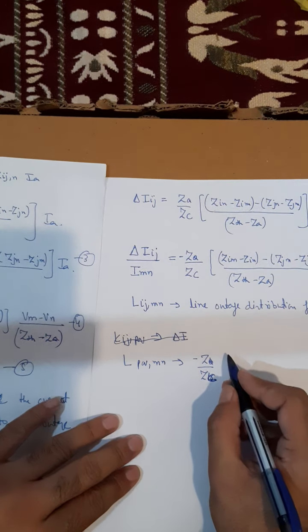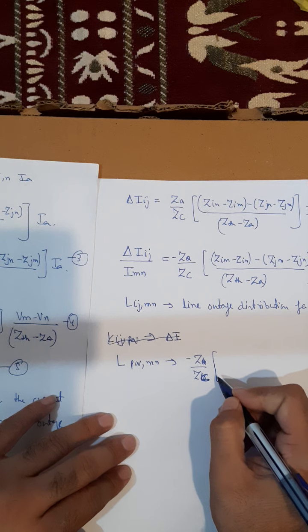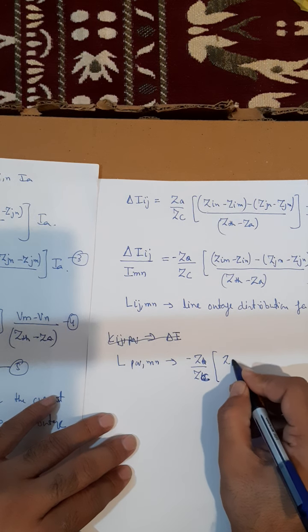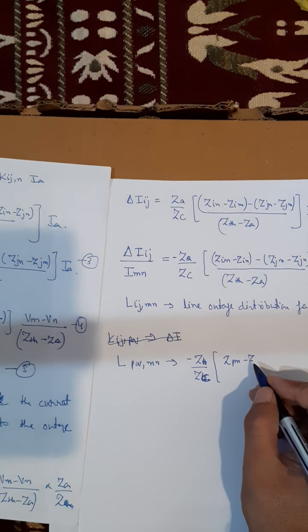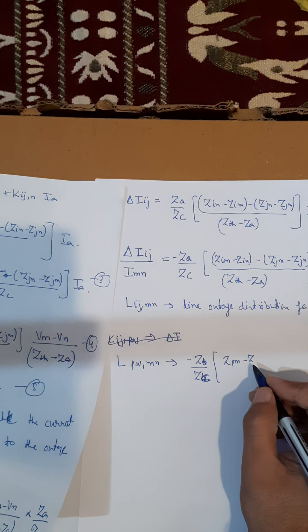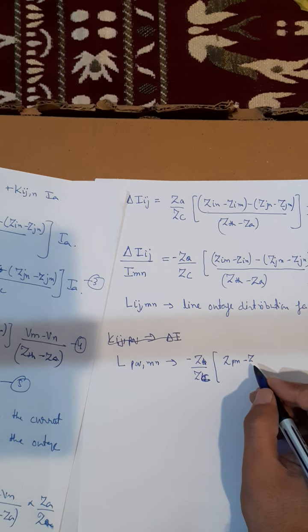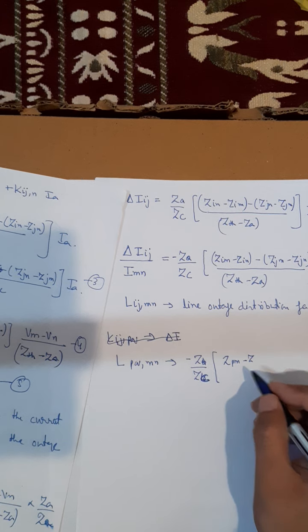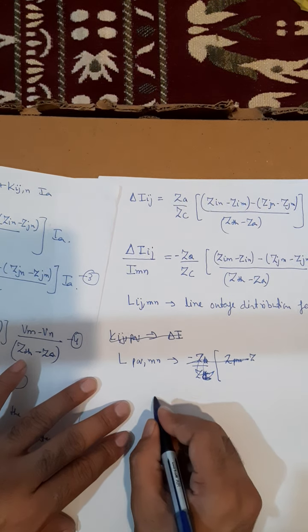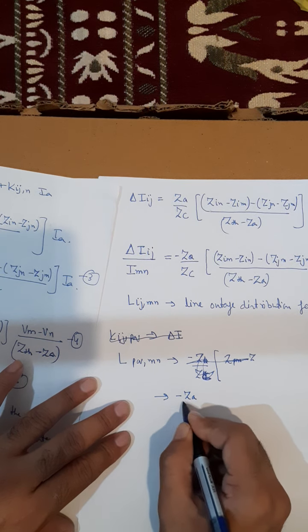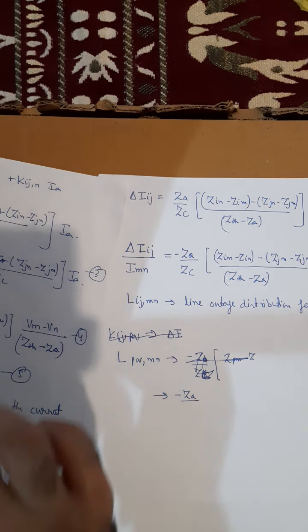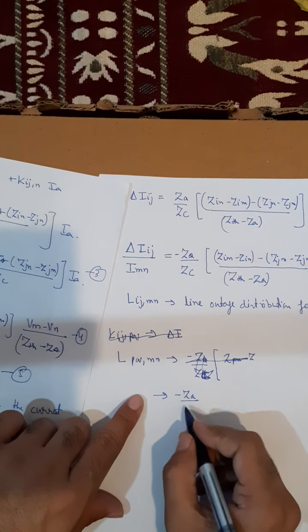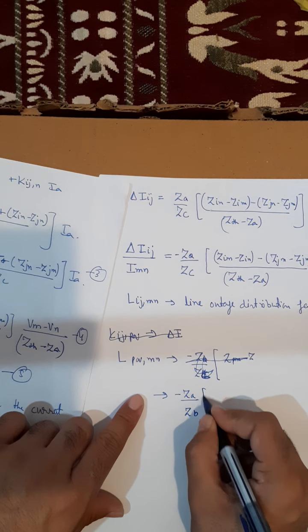So this will be given by Zb by Zc, and Za is between M and N. Sorry, this will be given by minus Za between M and N, and Zc was between I and J. Since we have P and Q, instead of Zc we will take Zb. Yes, it is right.